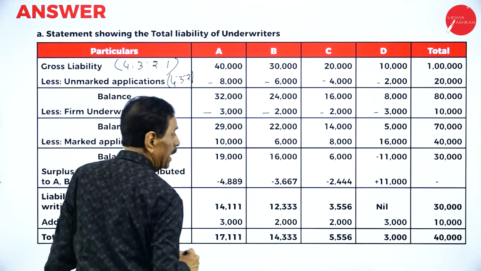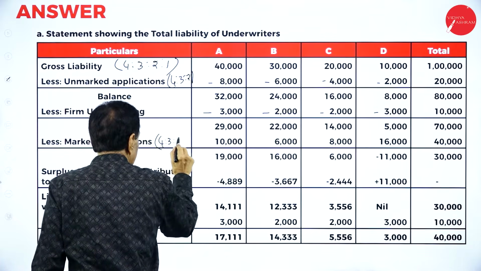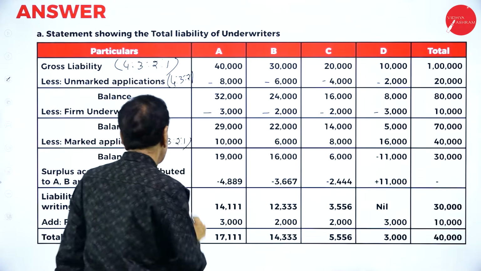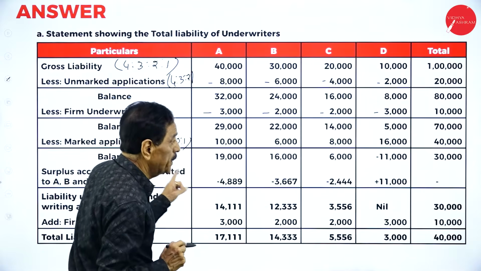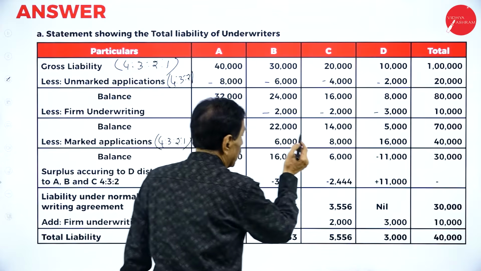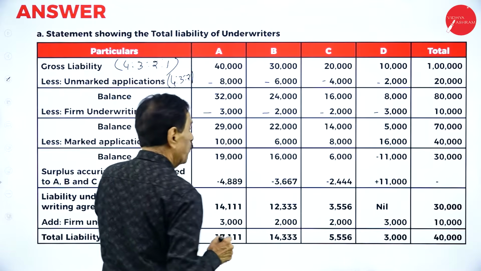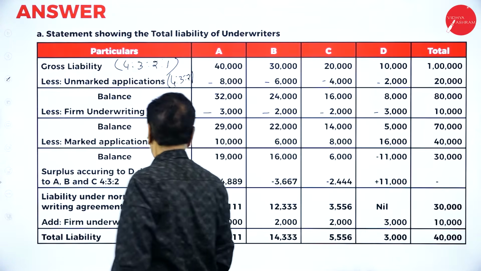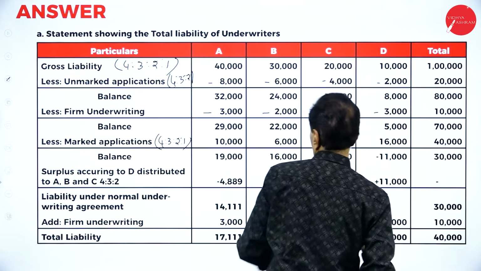Now, marked application totally 40,000 in the ratio of 4/10 of 40,000: 10,000 goes to A, 6,000 goes to B, 8,000 goes to C, 16,000 goes to D, totally 40,000.